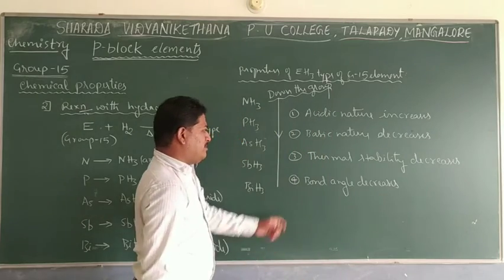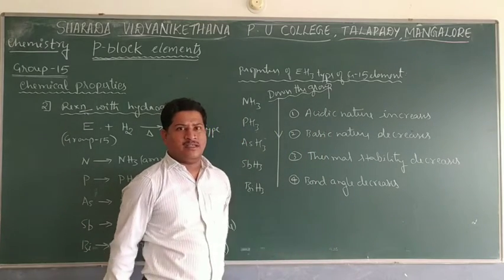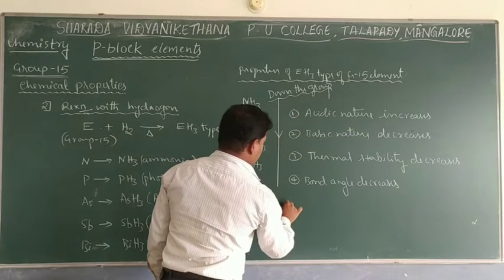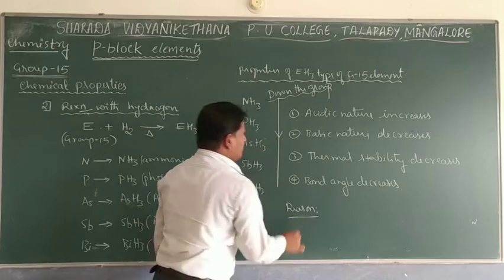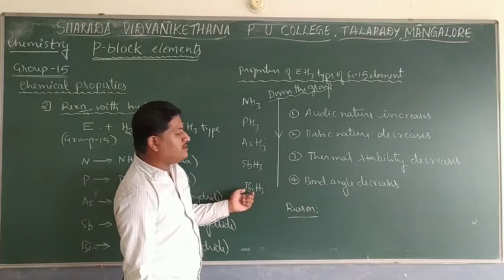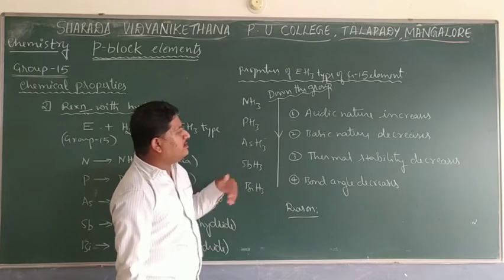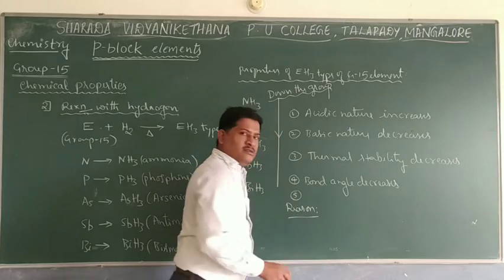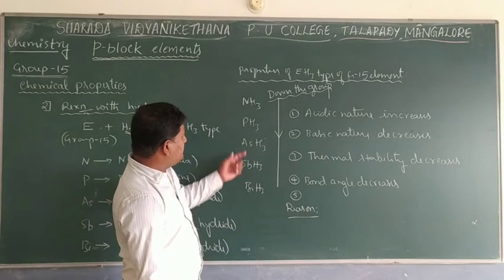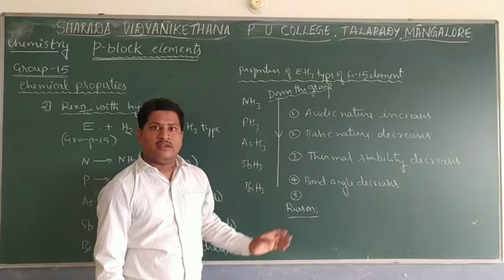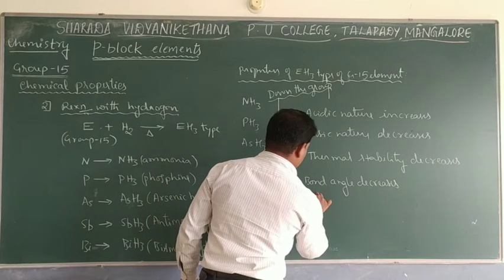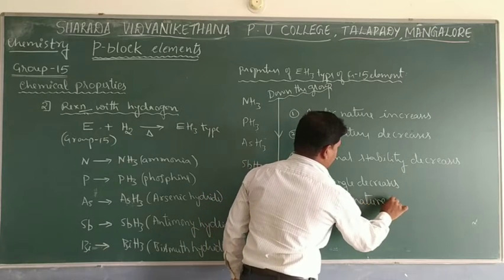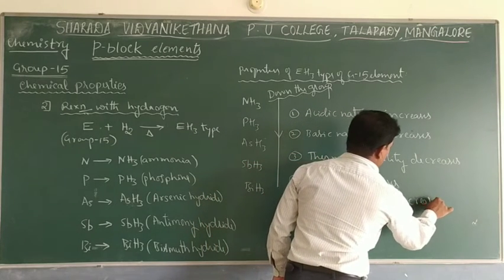Except bond angle, which is not related to bond strength, the remaining three are related. The main reason for this observation is why acidic nature increases, why basic nature decreases, and why thermal stability decreases. We can add one more here, the reducing nature: from ammonia to bismuth hydride, reducing nature increases. That means reducing character increases.